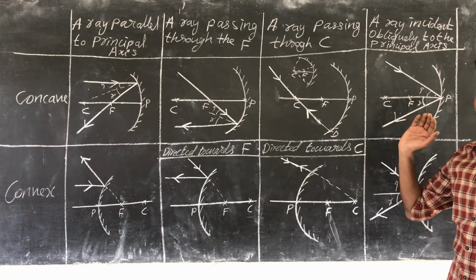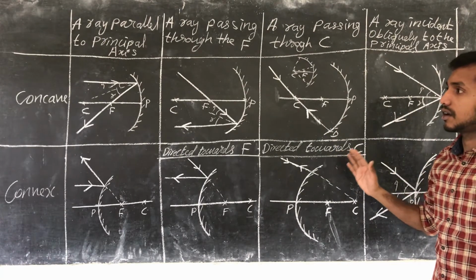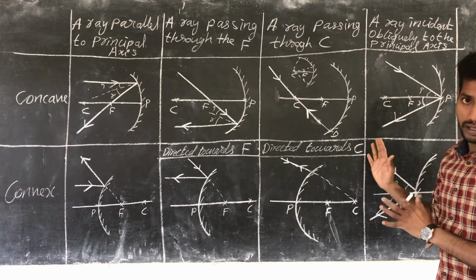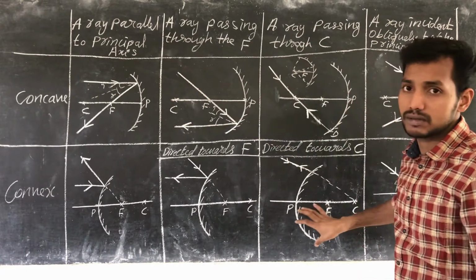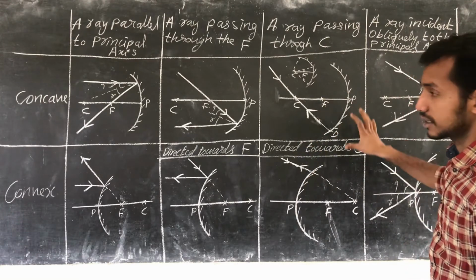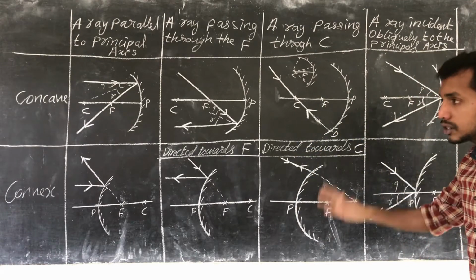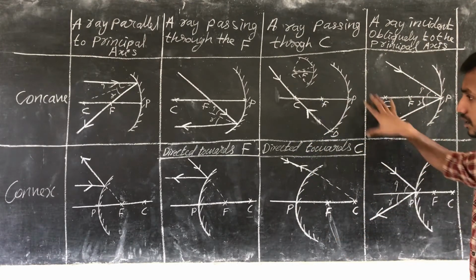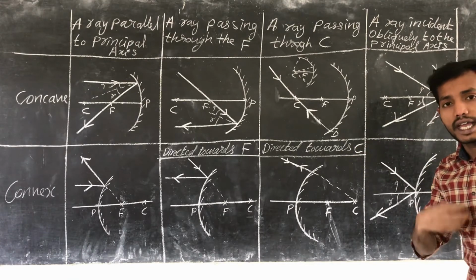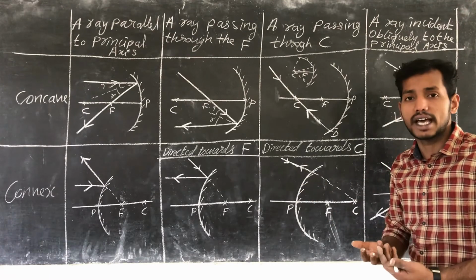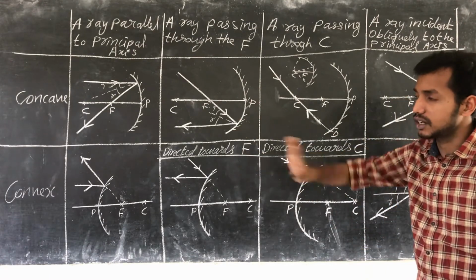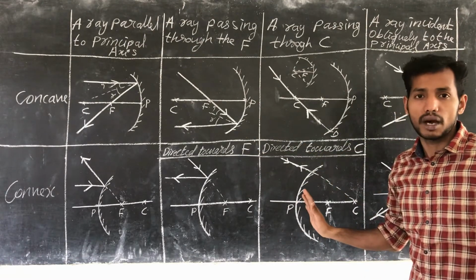Now, next we can discuss with this concept. It is very important to remember the rays of these diagrams. If you know these diagrams properly, there is no need to learn them by heart. Just by remembering these diagrams, we can draw any ray diagram for convex and concave mirrors.